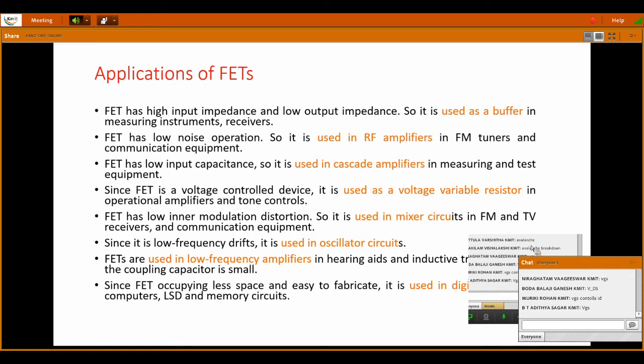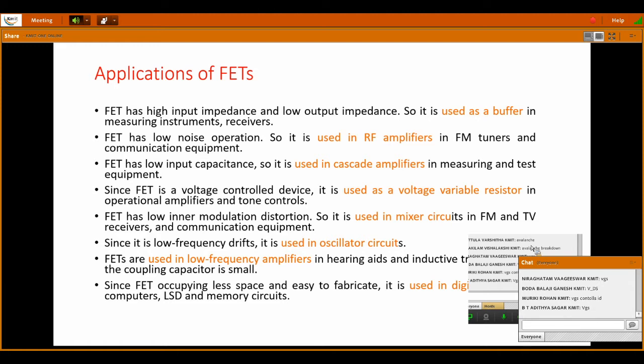So applications of FET. What is the first advantage of FET? It has high input impedance and low output impedance. This high input impedance is because of the reverse bias at the input junction. So it is used as a buffer in measuring instruments and receivers.